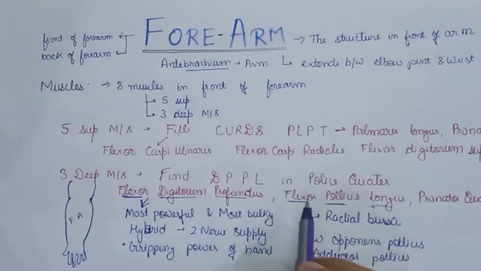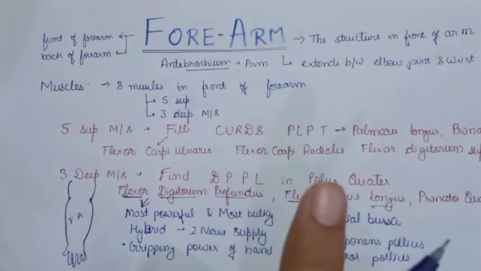So flexor pollicis longus passes under the flexor retinaculum between the opponens pollicis and the adductor pollicis, and is lined by the radial bursa. So this was all about the muscles of the front of the forearm.